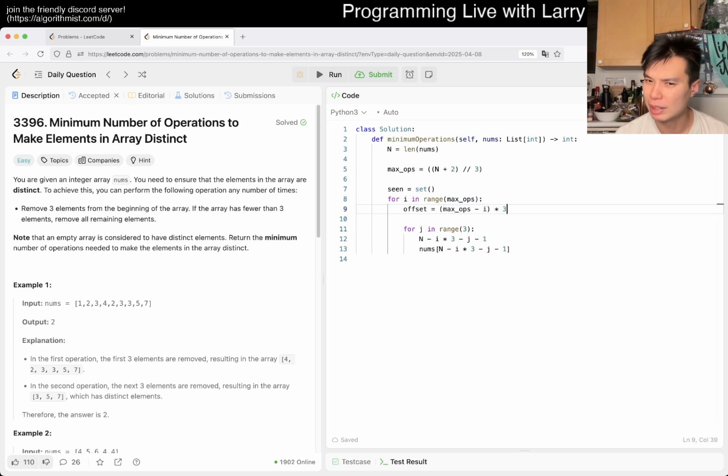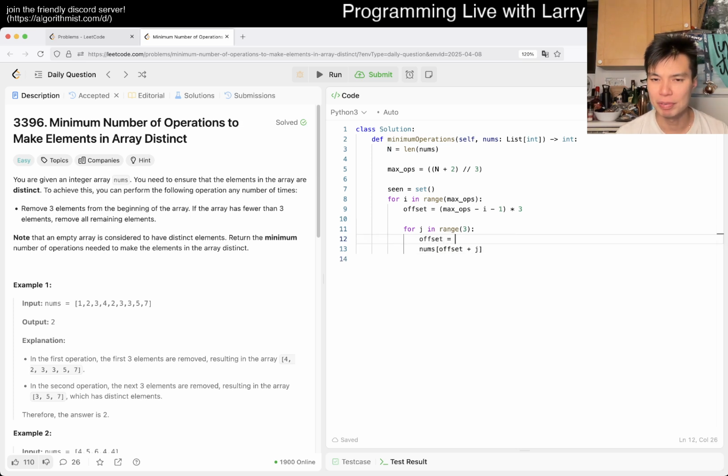Is that a minus or plus, something like that? Maybe let's see. Right, max ops times 3 would be. So if i is 0, then it'll be max ops times 3. So I think it is actually minus 1. Could be wrong here. And then now this is just, yeah, offset plus j, right?